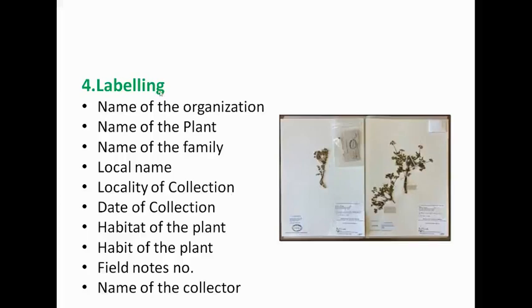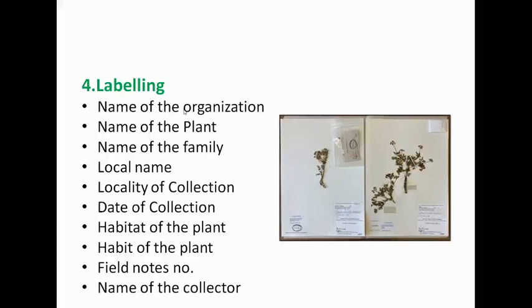Last one is labeling. This is a herbarium sheet. It contains the label at the right side corner of the sheet. Labeling includes name of the organization, name of the plant, name of the family, local name, locality of collection, date of collection, habitat of the plant, habit of the plant, field notes number, name of the collector.